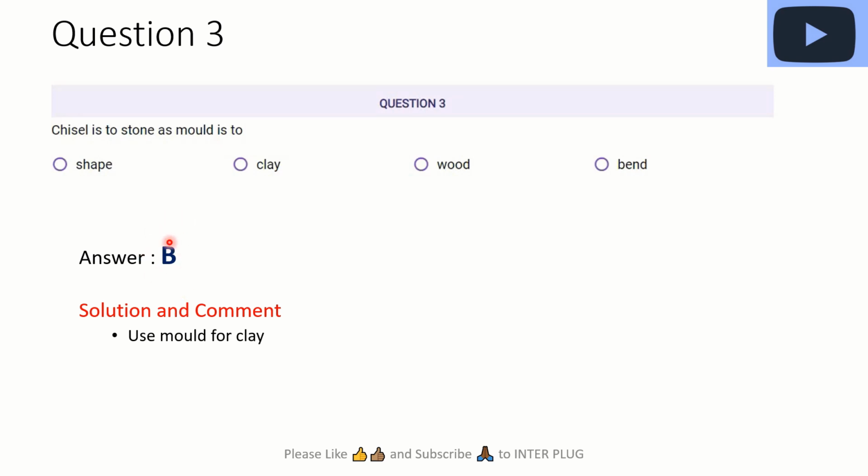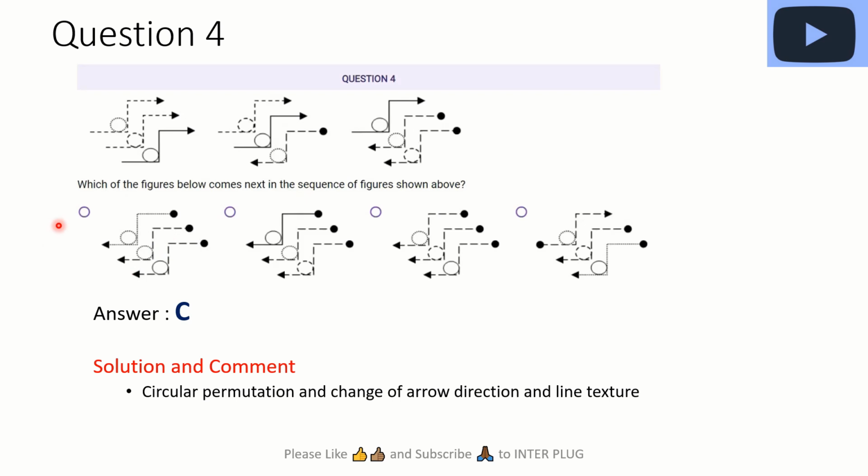Straightforward. Now we have another geometrical logic you need to apply here, just to see how the shape evolves from the first to the second to the third, to find out what is the fourth one, okay?